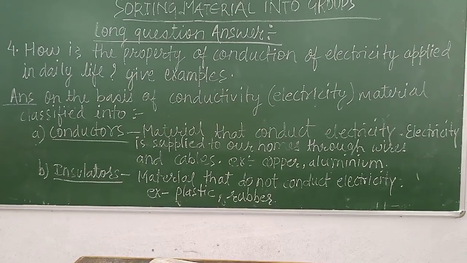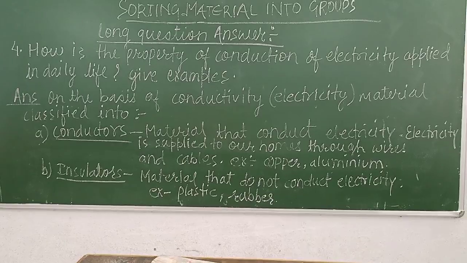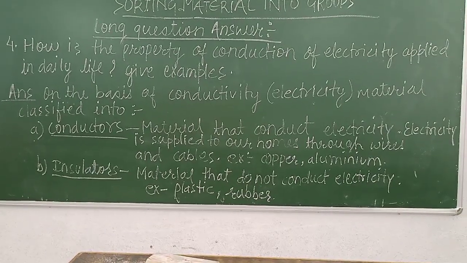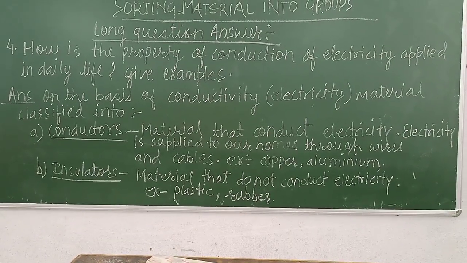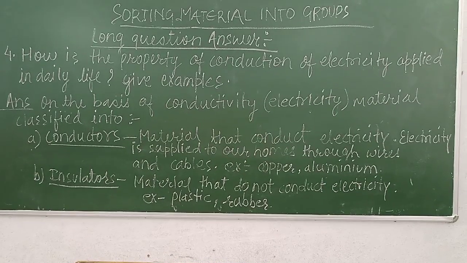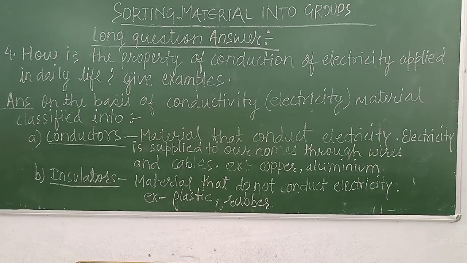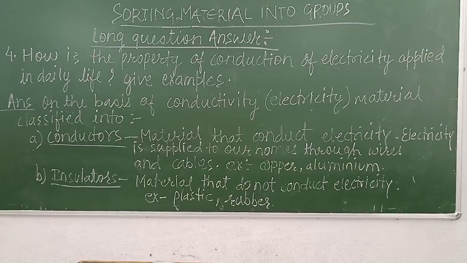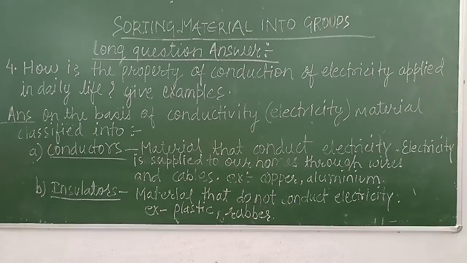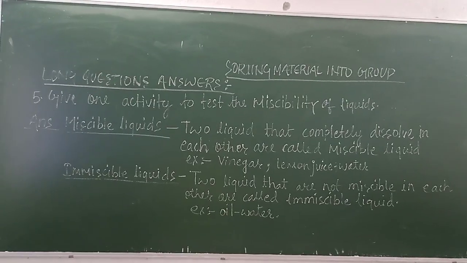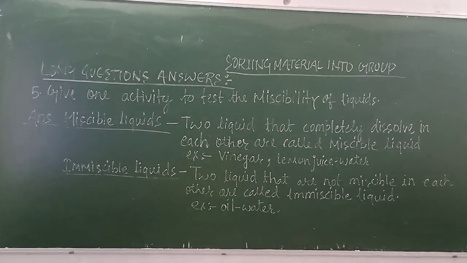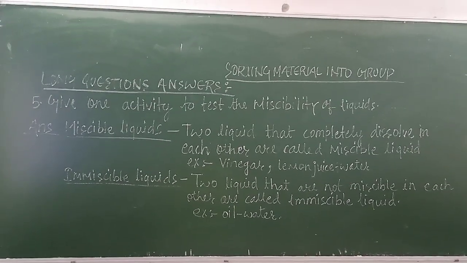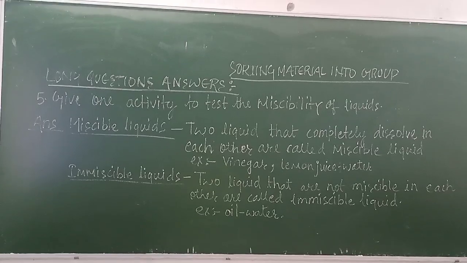Now next, insulator. Material that does not conduct electricity is called an insulator. Examples are plastic and rubber. So from these materials electricity cannot conduct. Now question number 5 is, give one activity to test the miscibility of liquids.